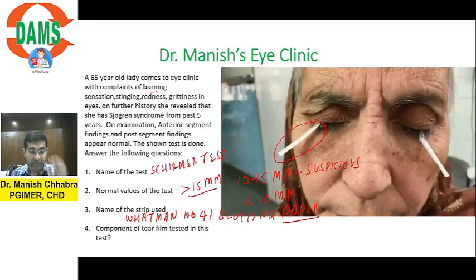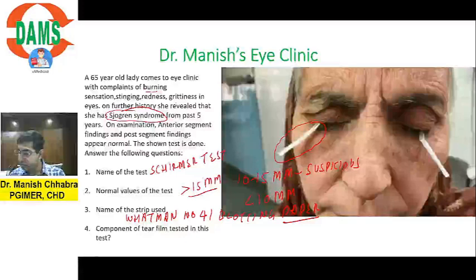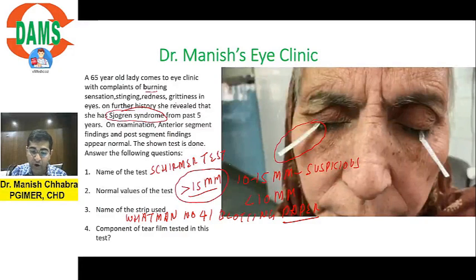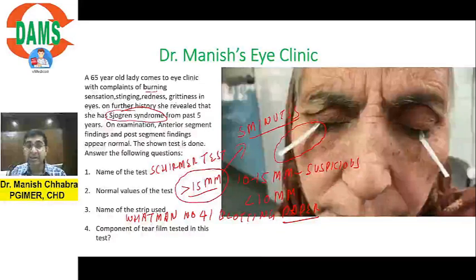What component of tear film is tested in this test? Can anyone tell me what component? So this patient is having Sjogren syndrome, right? And also this wetting I am talking of, it is seen after 5 minutes. So you will place the strip at the junction of medial 2/3 to lateral 1/3 on the lower lid, and you keep it there for 5 minutes, right? And you will measure the value after 5 minutes.